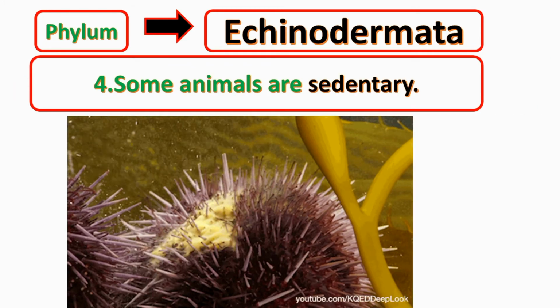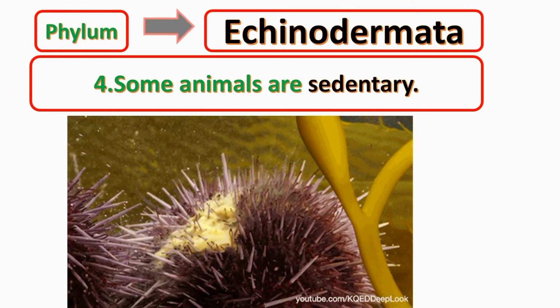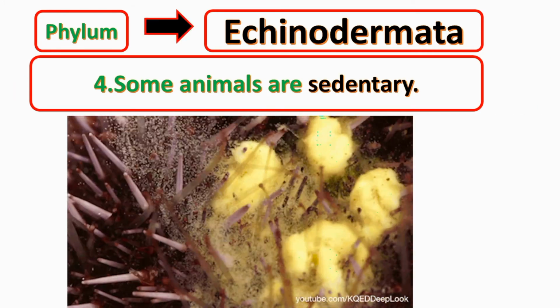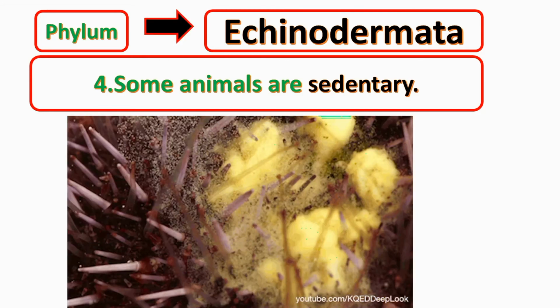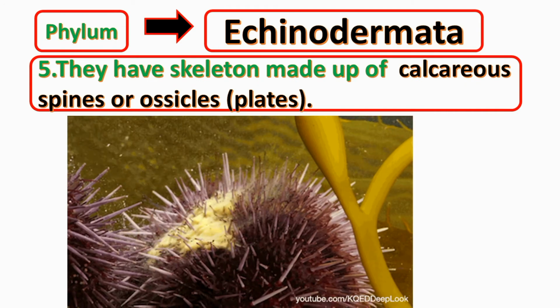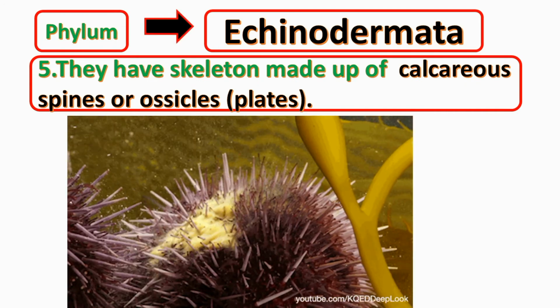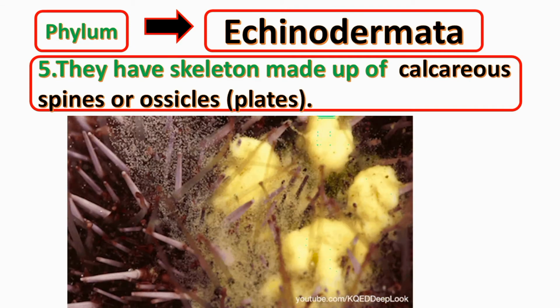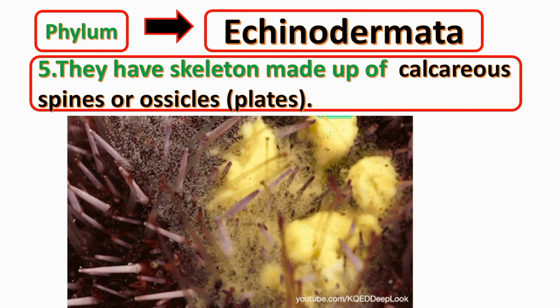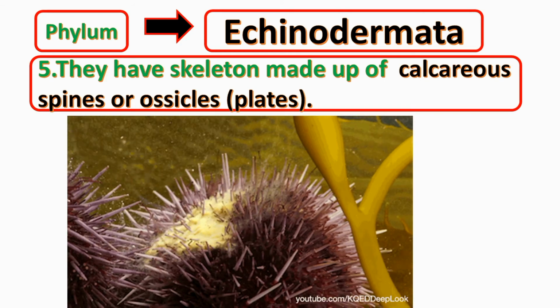They are sedentary, that is, they are attached to a substratum and cannot move. They have a skeleton made up of calcareous spines and ossicles, which are also called plates.